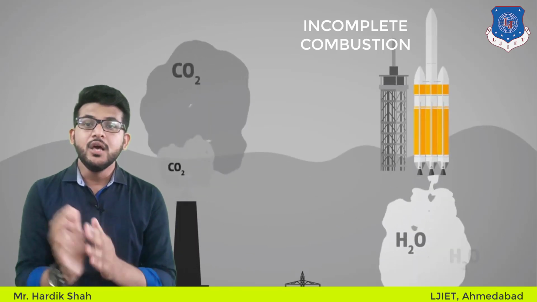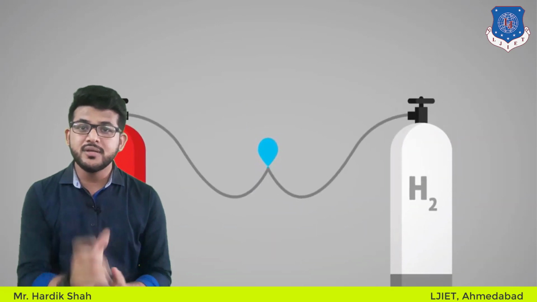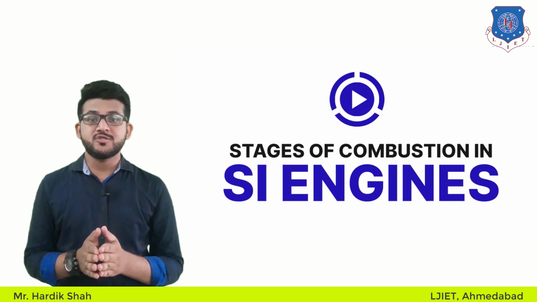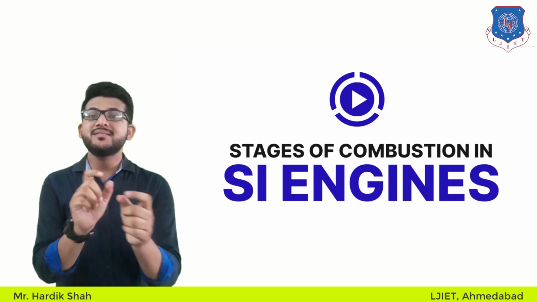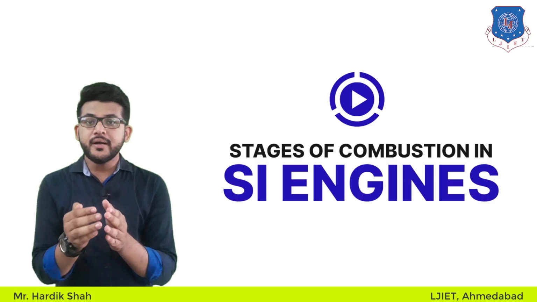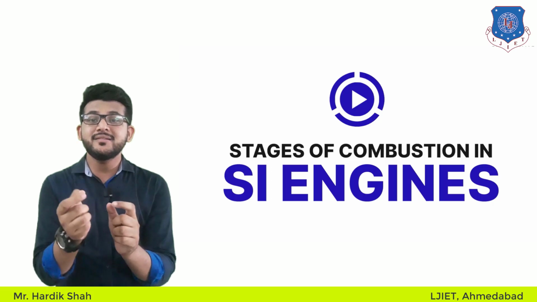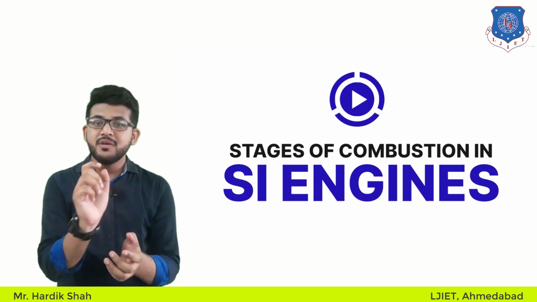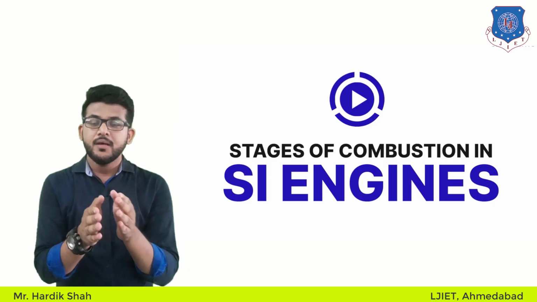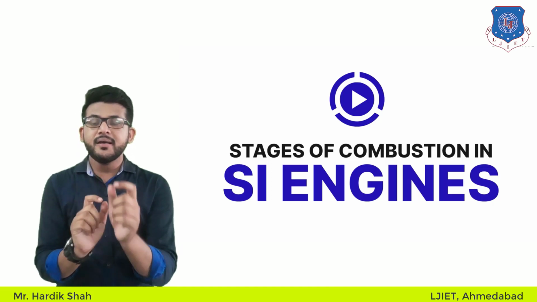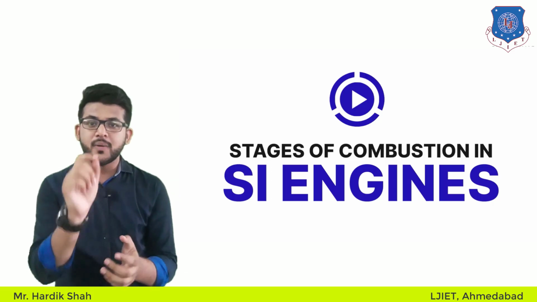Now let's see what the different stages of combustion in an SI engine are. Let's start on this main topic. In a spark ignition engine, the combustible mixture of fuel and air is supplied in the desired ratio with the help of a carburetor, and the combustion process is initiated by a very high intensity spark from the spark plug a few degrees before the end of the compression stroke. This spark burns a few molecules of the mixture in the vicinity of the spark gap and initiates combustion by transfer of heat to the molecules in the neighborhood. So the spark goes inside the fuel.